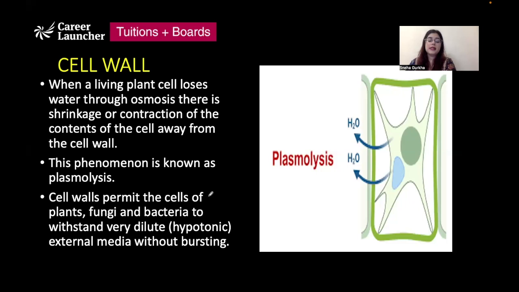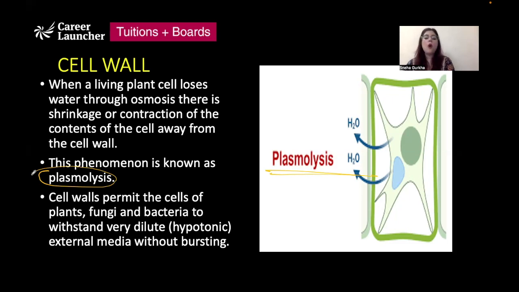The shrinkage takes place in such a way that the contents of the cell shrink away or contract away from the cell wall, as you can see, right? The contents of the cell have detached from the cell wall. They have contracted away from the cell wall. This phenomenon is known as plasmolysis. Okay, this is known as plasmolysis.